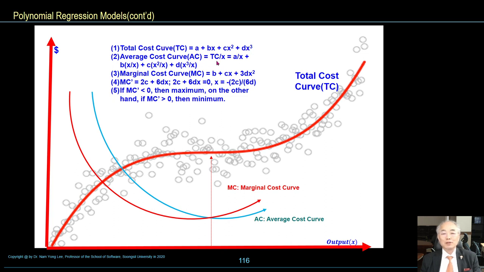Average total cost is A over x plus b, and so on. Marginal cost curve MC is minus 2c over 6d. If the second derivative is less than 0, it is the maximum. On the other hand, if it is greater than 0, then it is the minimum total cost.